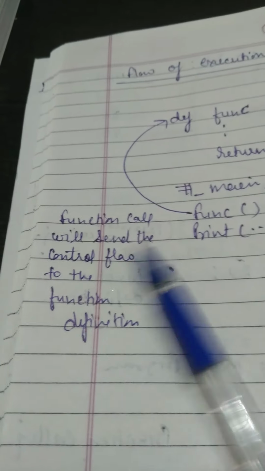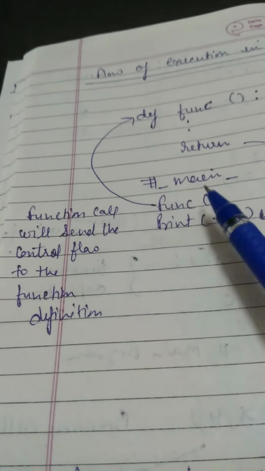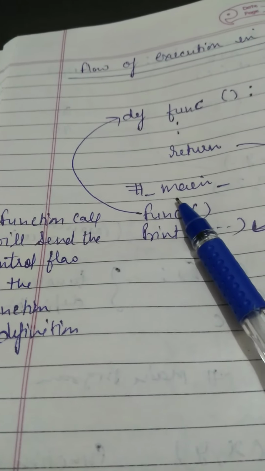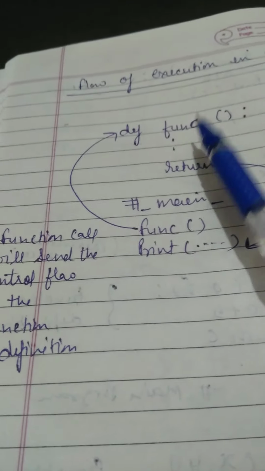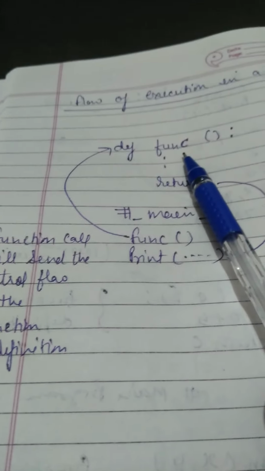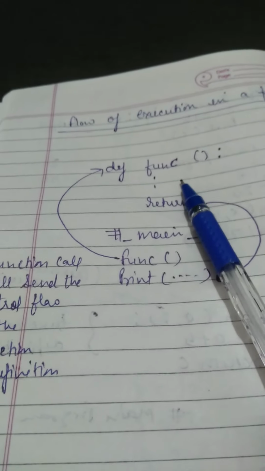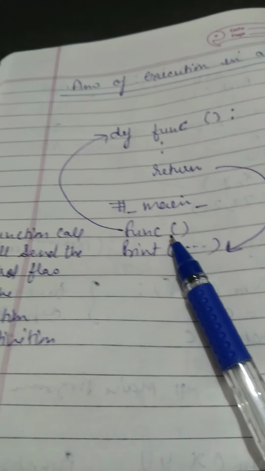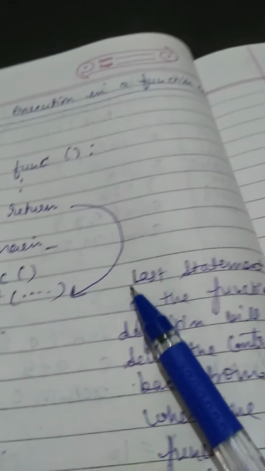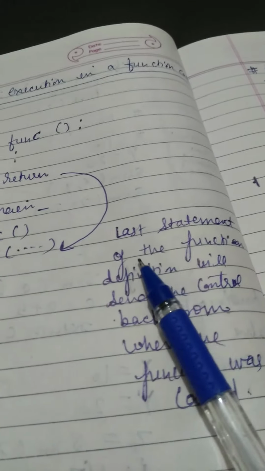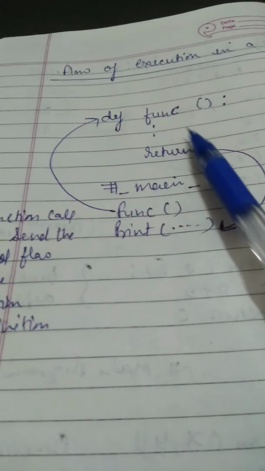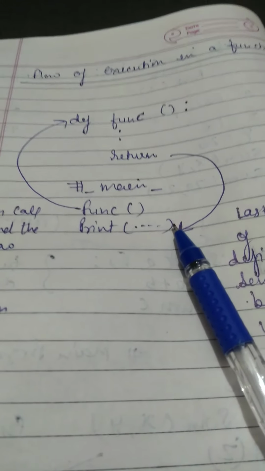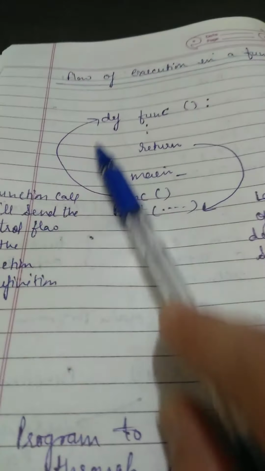The function call will send the control flow to the function definition. See, if we do not call the function, then no function definition will be executed. Whether you have written it in the program or not, no matter, but if you want to execute your function definition, for that you have to call the function name. Okay, then after returning, the last statement of the function definition will send the control back to where the function was called. Means here we have called the function, and after returning, it will come to the next line according to this example.